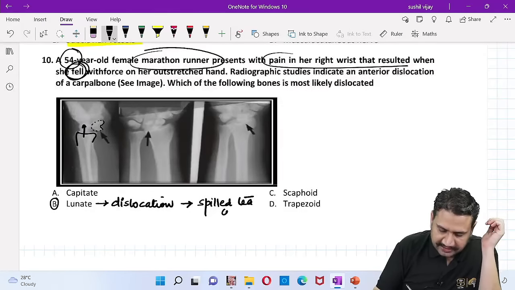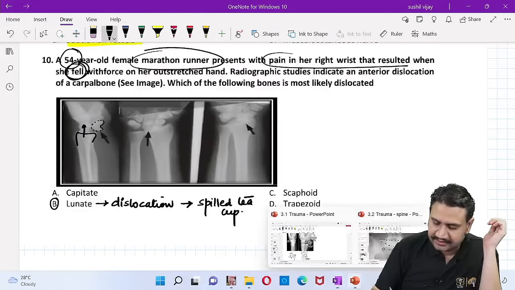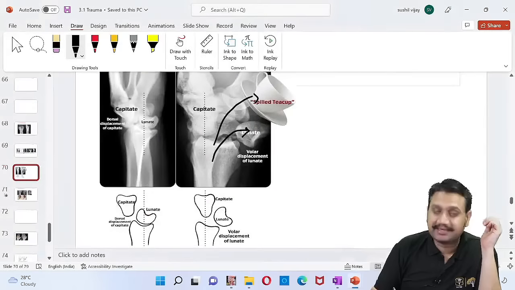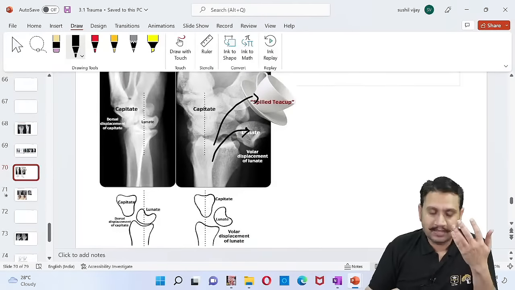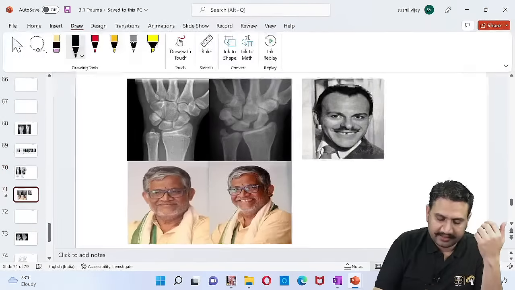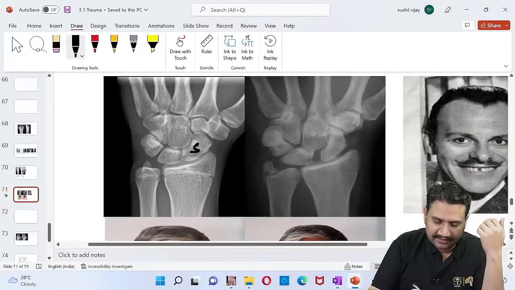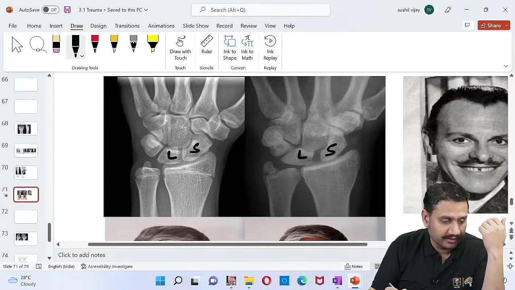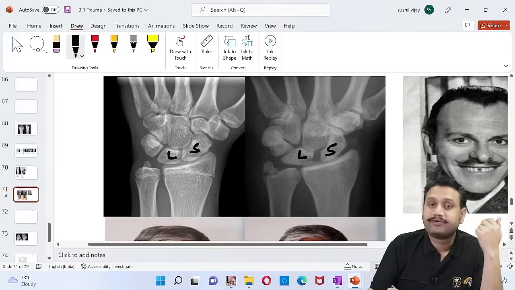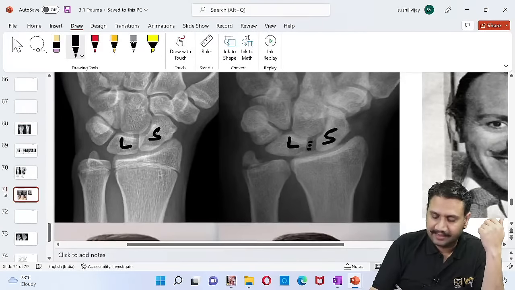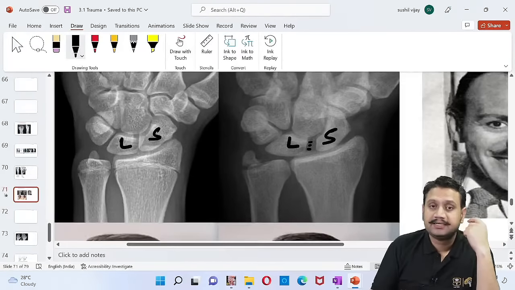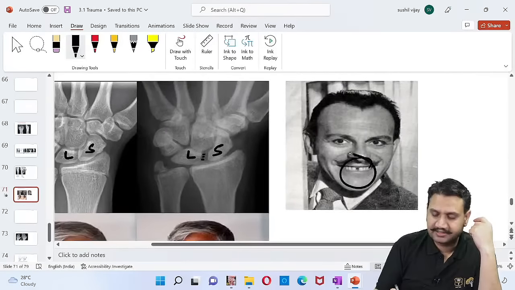Another thing is when the scaphoid and lunate, they are getting away from each other. What you call as the scapholunate dissociation, somewhat like that. See the scaphoid and lunate and see the dislocated ones. Okay, so this is scaphoid and lunate going away from each other, and this is the gap between the scaphoid and lunate, right? This is what you call, what is the sign? The special sign after this?